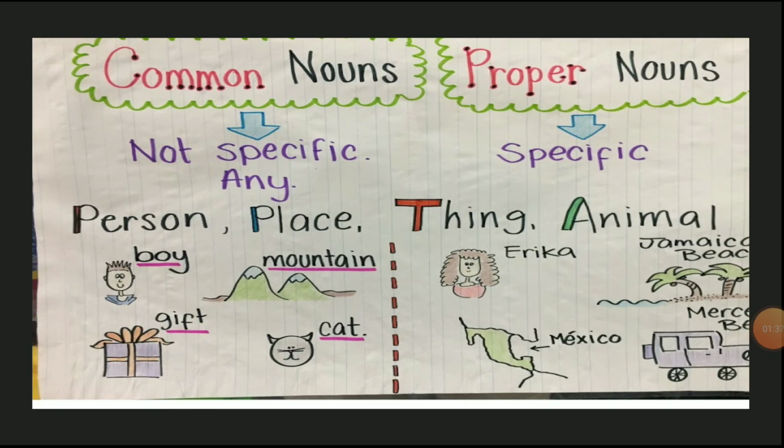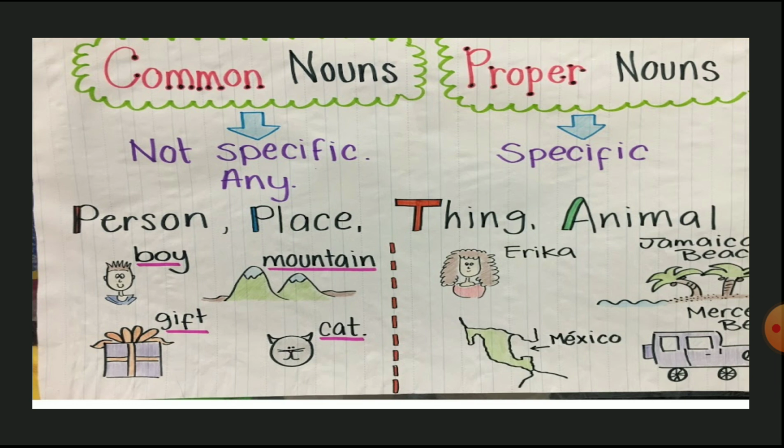So when we talk about common nouns and proper nouns, we know that common nouns name the people, place, animal, or thing in common. So if we say boy, it can be any boy. Suppose I say call a boy from your class. It can be just any one boy in general. But suppose I say call Rajan from class 8B. That means I'm talking about one particular boy. That is a proper noun. So when I name a person, that becomes a proper noun. When I just say a person, it is a common noun.